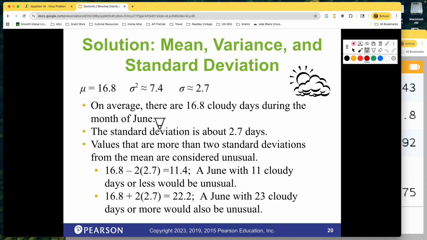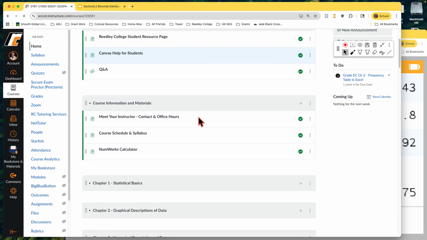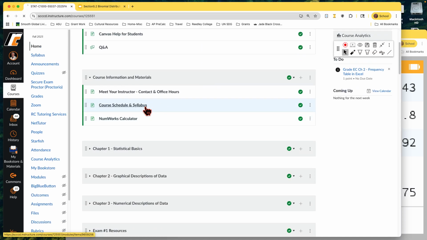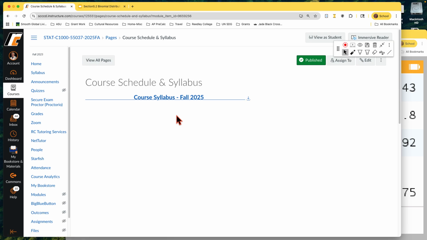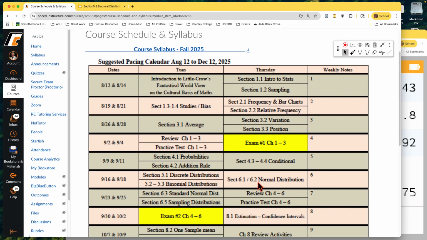Let's see, where are we going next? Remember, we did 5-1, 5-2. So what we're going to talk about on Thursday is the normal distribution, which the tool looks very similar, but this is going to be for continuous distribution.